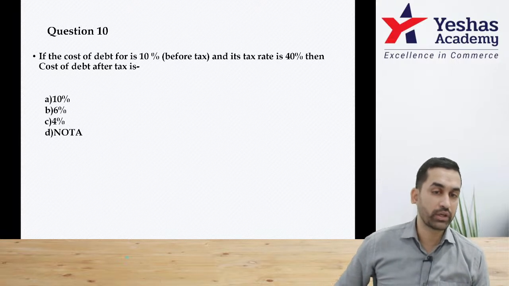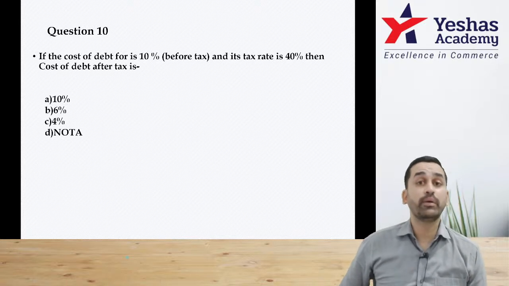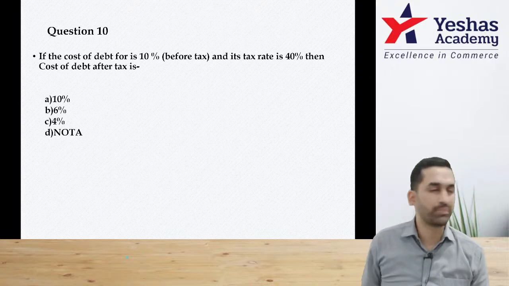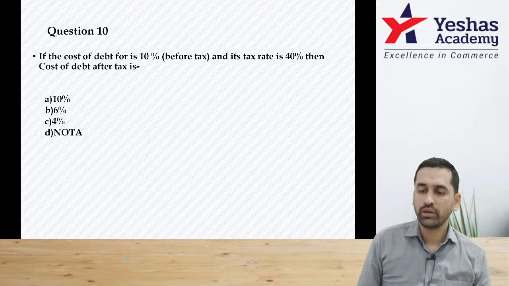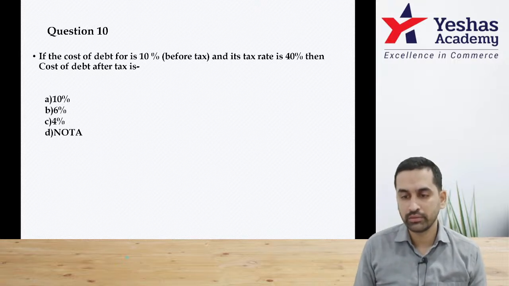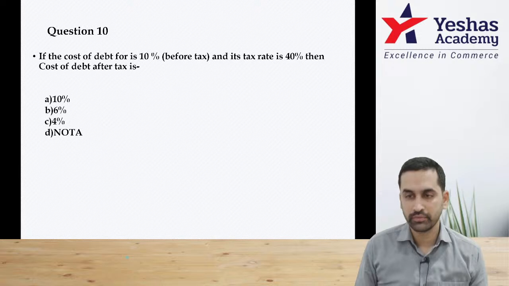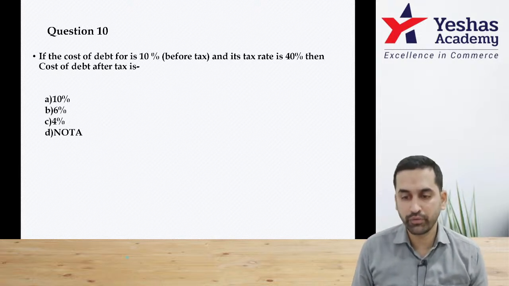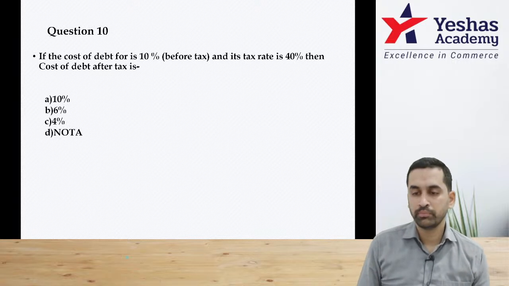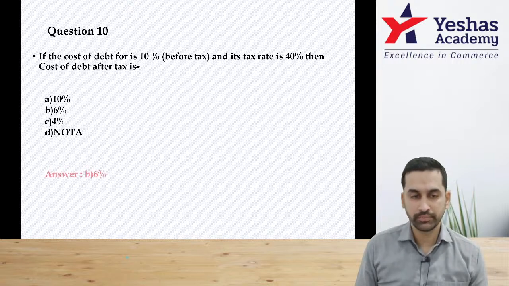Question number 10. If cost of debt is 10% before tax, so this is I. And if tax rate is 40%, then cost of debt after tax will be, tell me what to do. Sir, amount is not given. On what should I apply 10%? Why do you need amount? If you want, you consider 100 rupee. What's the problem? So 100 into 10%, 10 into 1 minus 0.4, that will become 0.06. So answer will be 6%.